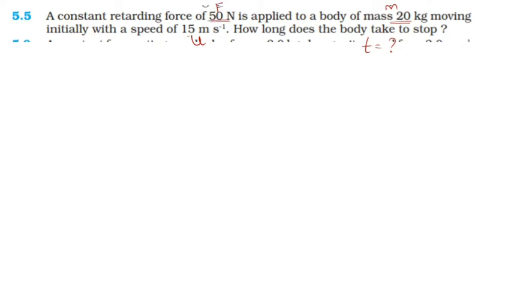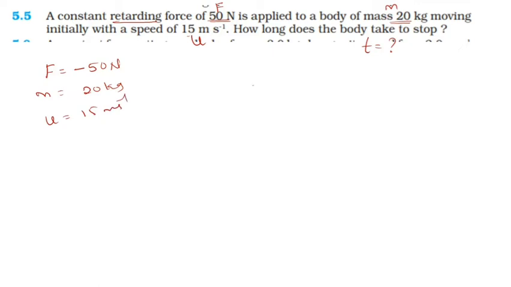See the word: it is a retarding force, so it means retardation. Retarding force means a negative force, so F equals minus 50 Newton. They have given the mass of the body, 20 kg, and the initial velocity, 15 meter per second. And they are asking how long it takes.